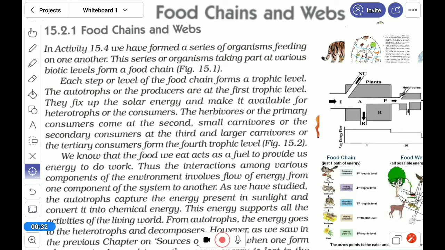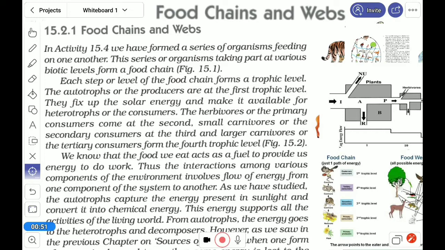In an ecosystem, we can see that the producer, like a green plant, produces food in the form of glucose. After that, the consumers will take that food.